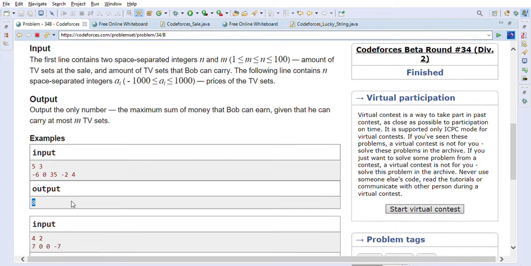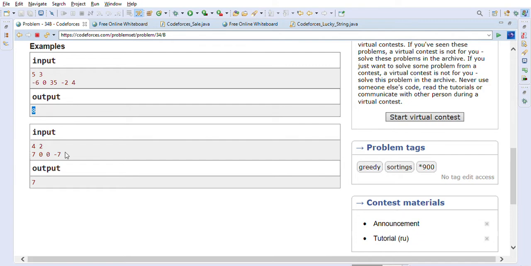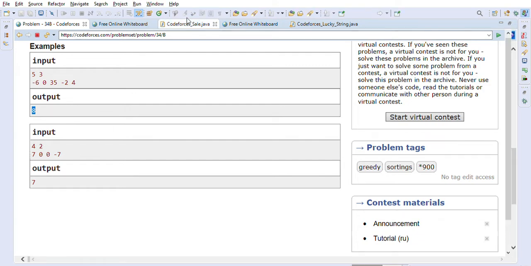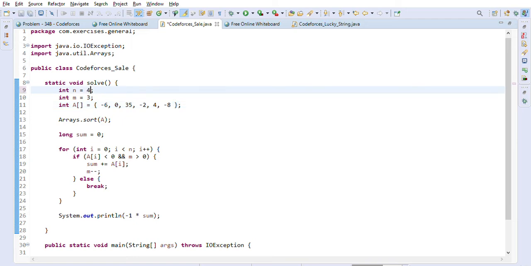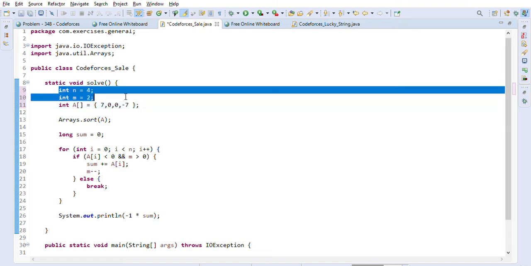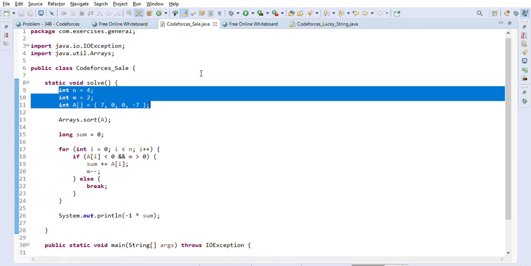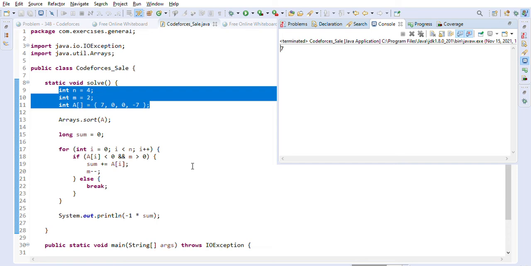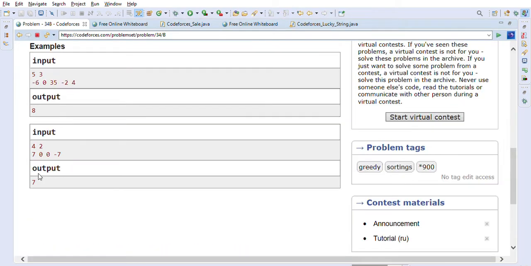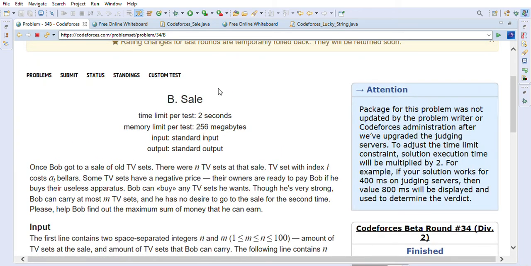And we can try with the last example here, this 4 2 and 7 0 0 minus 7. So this is 4 2, and then we'll just update this to 7 0 0 minus 7, right? So let's just format this quickly, and we'll just execute this. So now it should give us 7, right? 7. So we are getting the correct answer, as you can see here. So this is the way you can solve the problem on Codeforces. So it's a very easy problem.